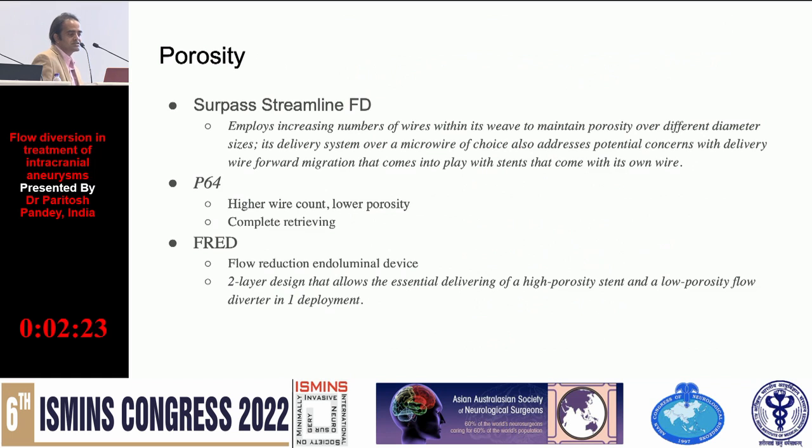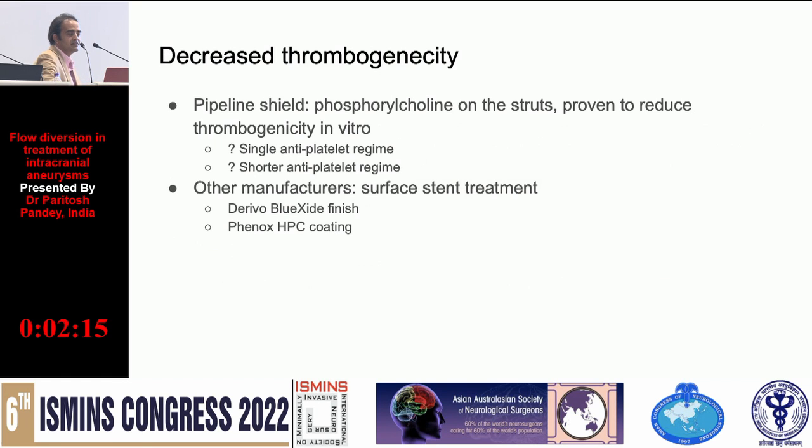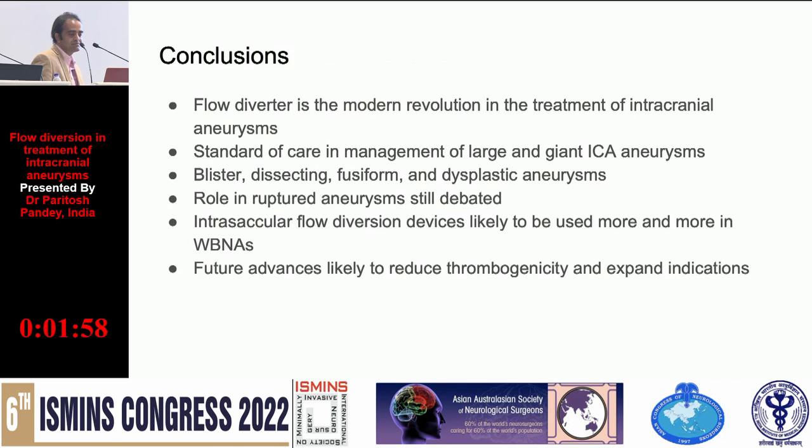And then the porosity, so there are increases and decreases of porosity, leading to different kinds of outcomes here. And the final advance is decreased thrombogenicity. So Pipeline Shield is already available. It has phosphorylcholine on the struts, which is proven to reduce thrombogenicity. Whether we can use only single antiplatelets or a shorter antiplatelet regime, we don't know. Other manufacturers are also using the same thing.